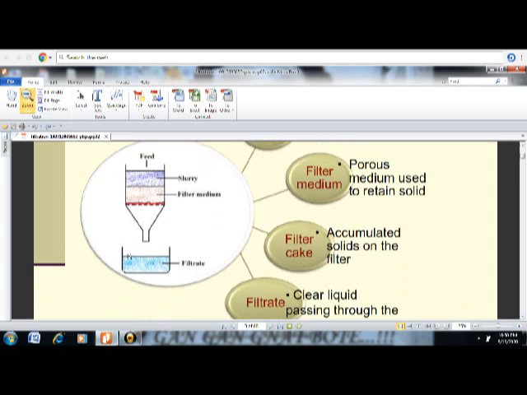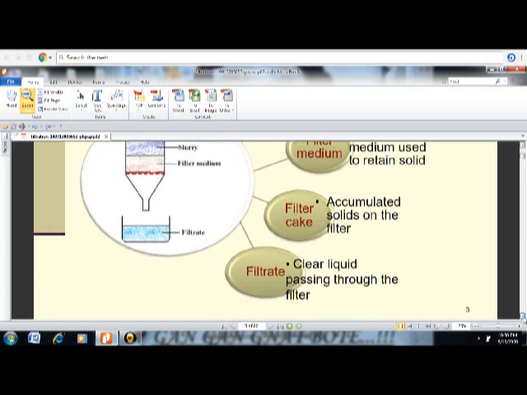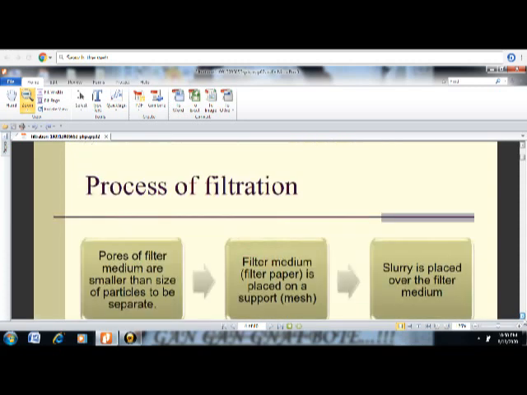And this is the filtrate. What is filtrate? It is nothing but the clear liquid which you get after passing through the filter medium. So these four are the basic terms used during filtration: slurry, filter medium, filter cake and the filtrate. Filtrate is the clear liquid obtained after passing through the filter medium. So these are the four basic terminologies.